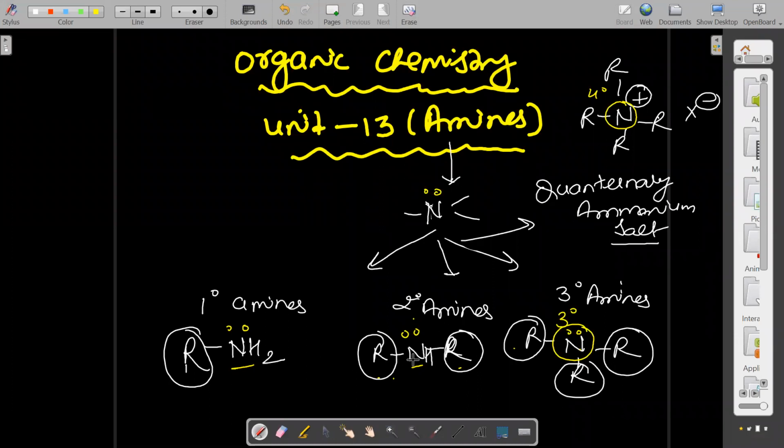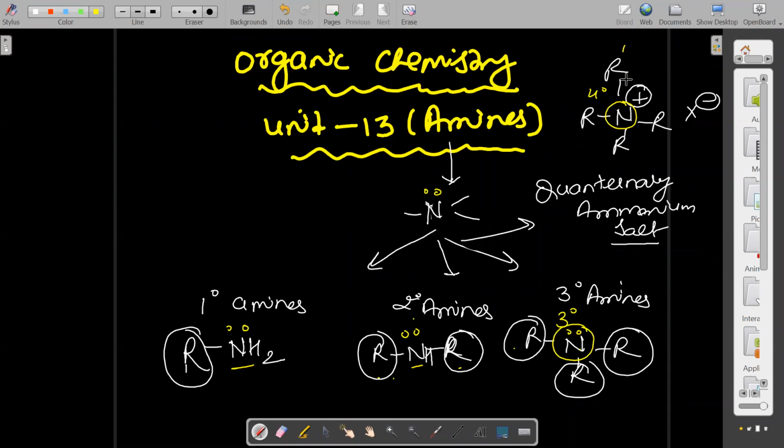Tertiary amine may be optically active, but it becomes optically inactive because of plane rotation due to the presence of a lone pair. So which can be optically active? That is quaternary ammonium salt. Quaternary ammonium salt will be optically active if all 4 groups are different.